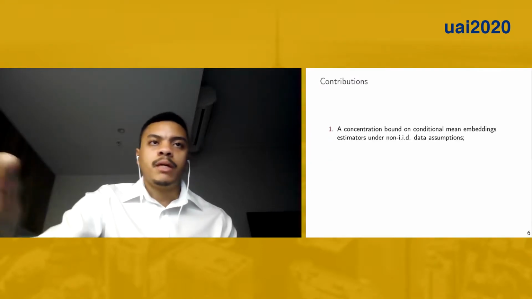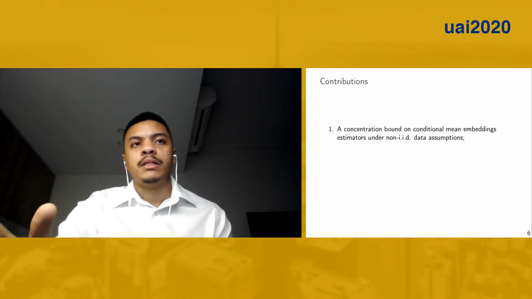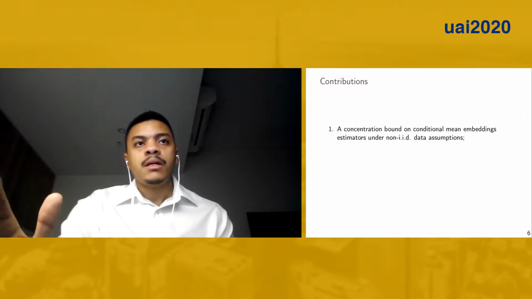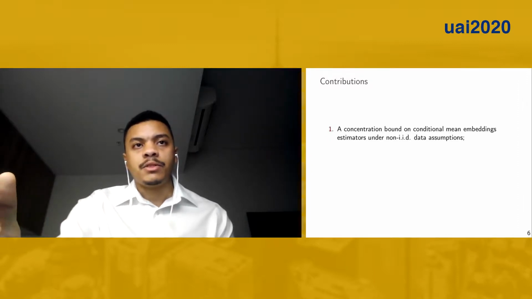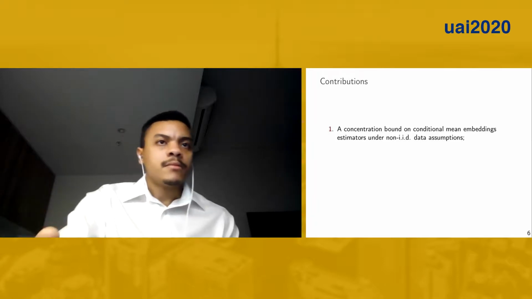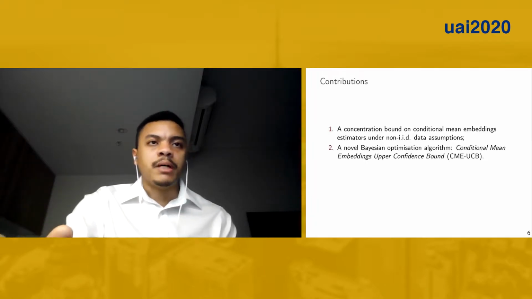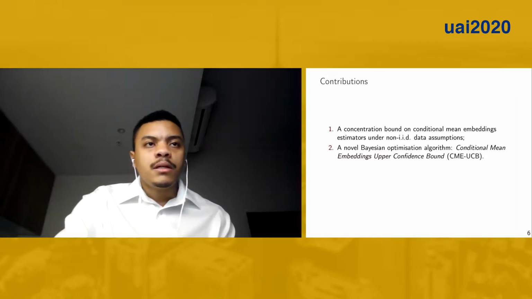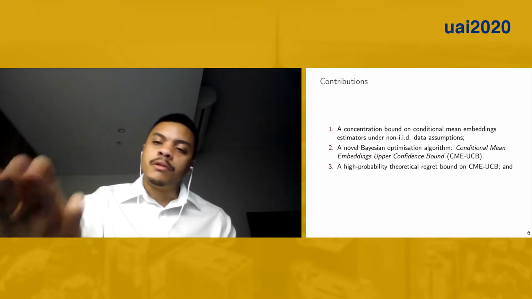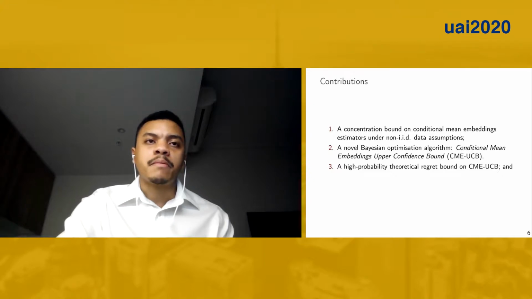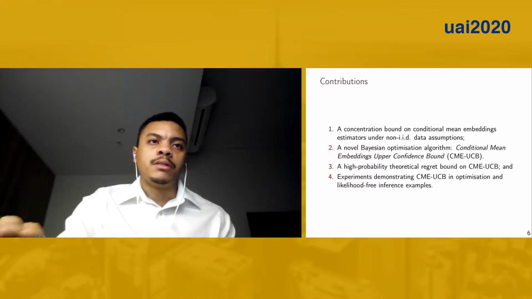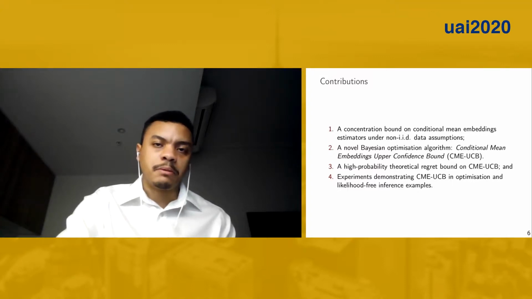So in the paper, the main contribution we're making is that we're providing a concentration bound for the conditional mean embeddings estimator under a non-IID data assumption. With this concentration bound, we derive a new Bayesian optimization algorithm that we call conditional mean embeddings upper confidence bound. And we derive also theoretical regret bounds for this algorithm and apply it to optimization problems and also a likelihood-free inference example.